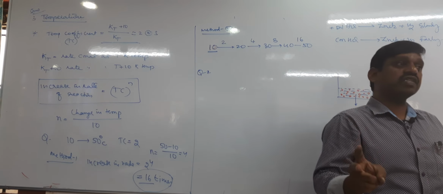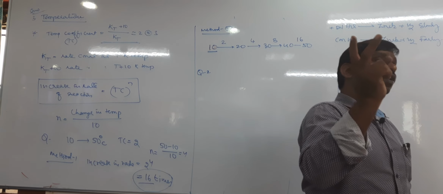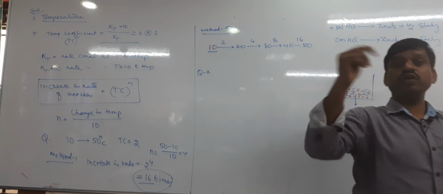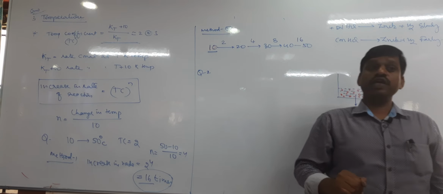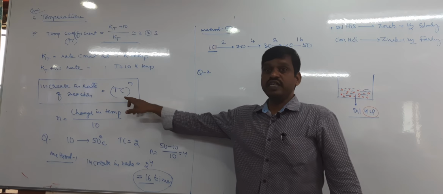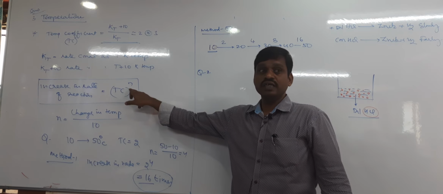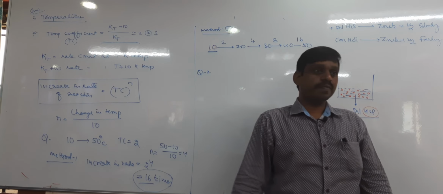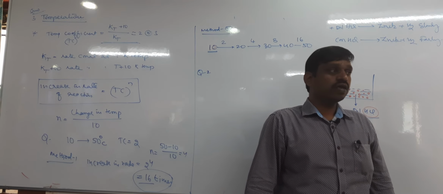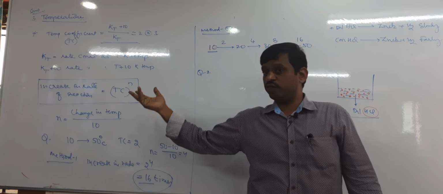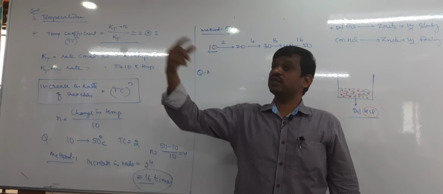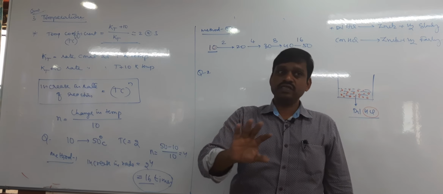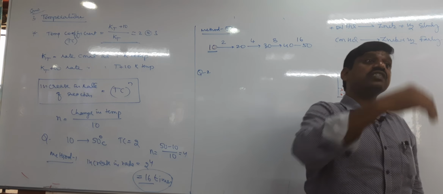Then what is the increasing rate of reaction? The increasing rate of reaction equals Tc power n. Tc equal to 2, then n is 6. So therefore 2 power 6. That means how many times? 64 times the rate increases. They may ask how many times it increases.